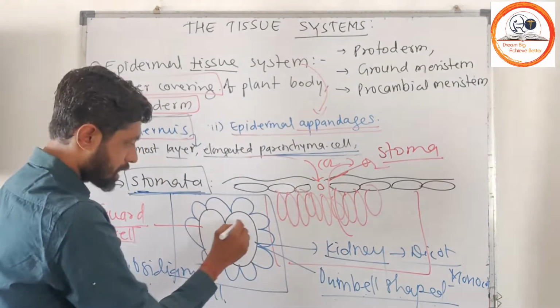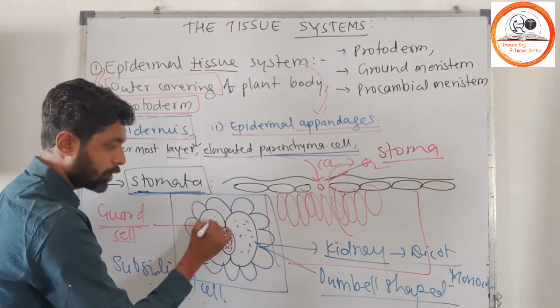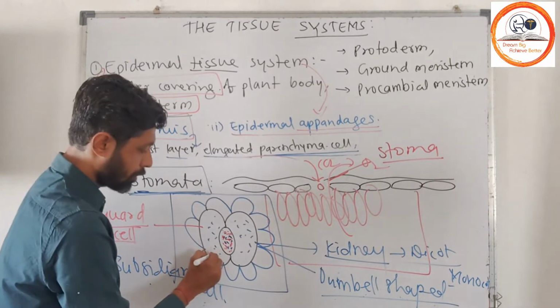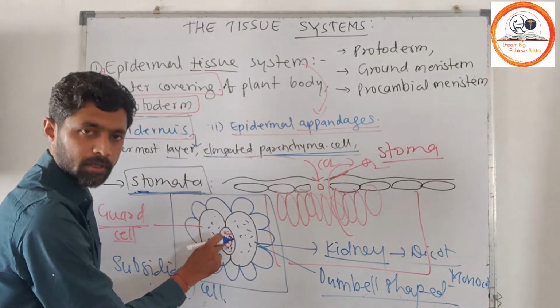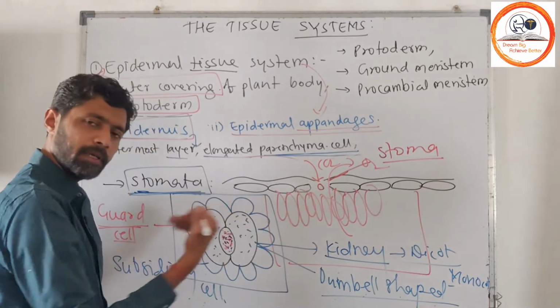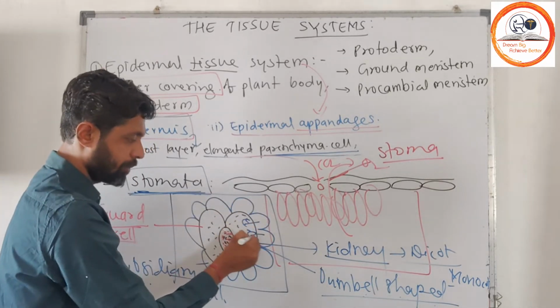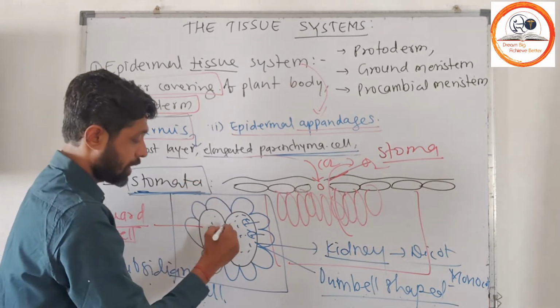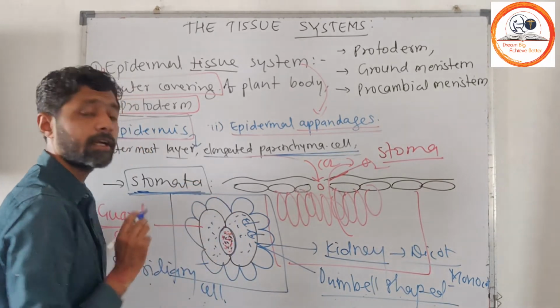These guard cells regulate the opening and closing mechanism of the stomatal pore. When there is an inflow of water into the guard cells, they become turgid, turgidity increases, and at that time the stomata open.